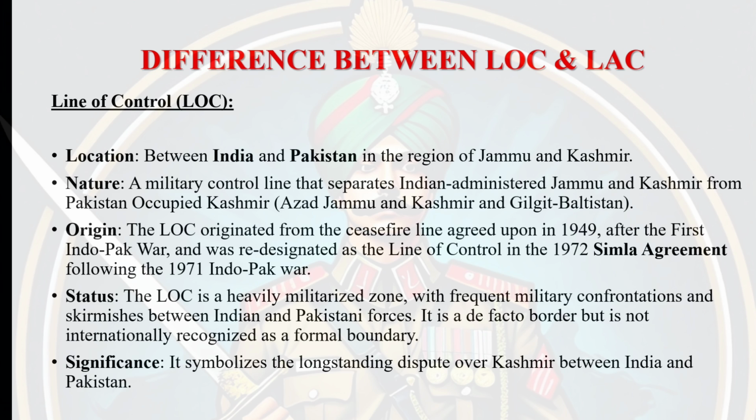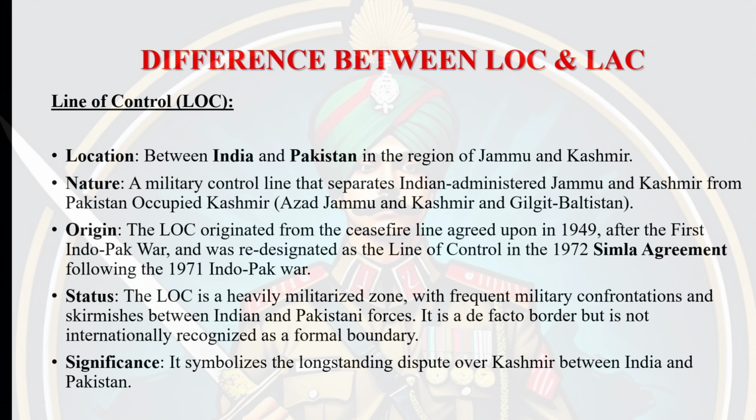The LOC, in terms of geographical location, runs through the disputed region of Jammu and Kashmir that separates the Indian administered Kashmir from the Pakistan occupied Kashmir, and it stretches about 740 kilometers. It was first established as a ceasefire line following the Indo-Pakistan War of 1947 and 48.